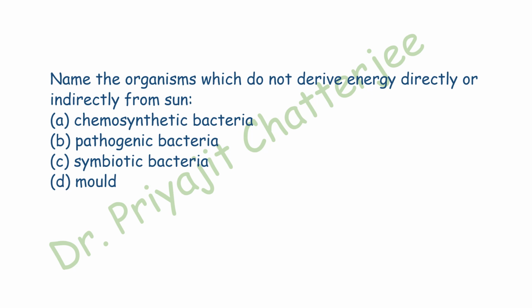Chemosynthetic bacteria do not need sunlight to grow, because they prepare their own food without the help of sunlight. They use inorganic molecules as a source of energy and convert it into organic substances. They obtain energy from the oxidation of inorganic substances. Photosynthetic bacteria and plants derive energy directly from the sun. So, here the correct answer is chemosynthetic bacteria. Next question.